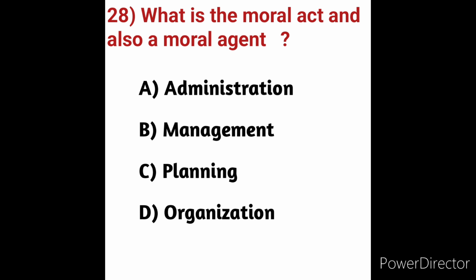Option C, planning. Option D, organization. We will see what is the meaning of moral act and moral agent. The moral agent is any person or collective entity with the capacity to exercise moral agency. It is suggested that rational thought and deliberation are prerequisite skills for any agent. In this way, moral agents can discern between right and wrong or be held accountable for the consequences of their actions. It can be broadly summarized as integrity.